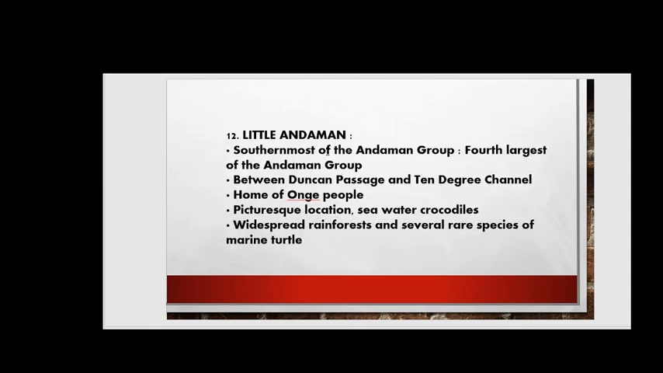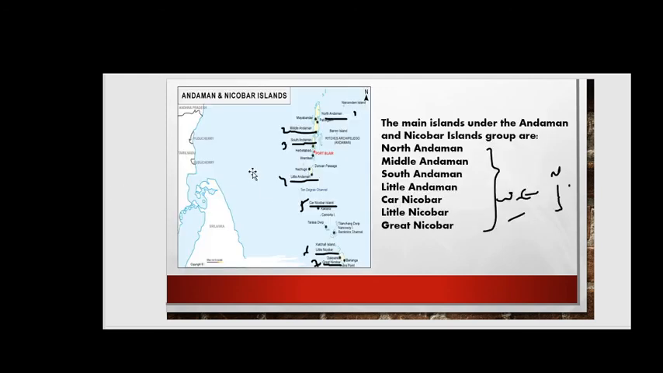Next we see here Little Andaman. Little Andaman talks about this. It is the southernmost of the Andaman group, the fourth largest of the Andaman group, and it is located between the Duncan Pass and the 10-degree channel. So where the Duncan Pass is located, let me take you to the map once again here. Is there Duncan Pass? Yes friends, so here you can see the Duncan Passage, right friends?